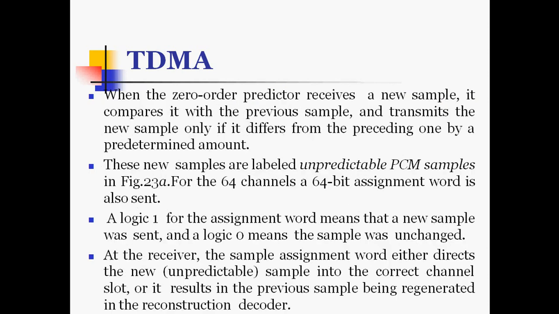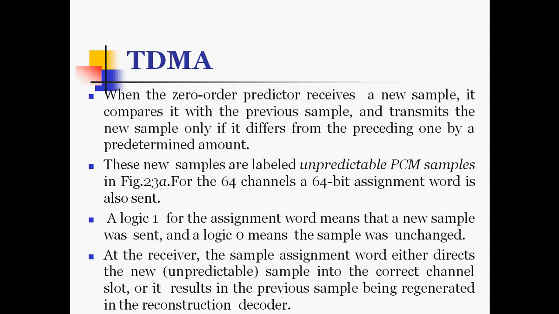When the zero order predictor receives a new sample, it compares it with the previous sample and transmits the new sample only if it differs from the preceding one by a predetermined amount. It means that if there is a slight change, only then will it be transferred. These new samples are labeled unpredictable PCM samples, and for the 64 channels, a 64-bit assignment word is also sent.